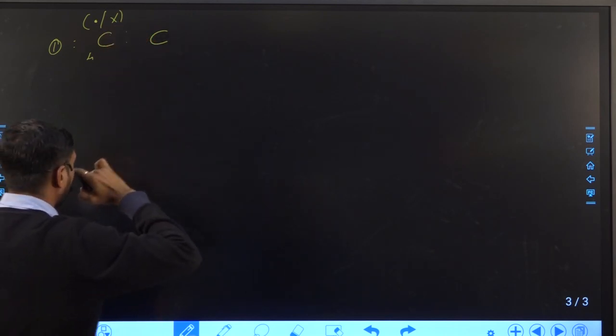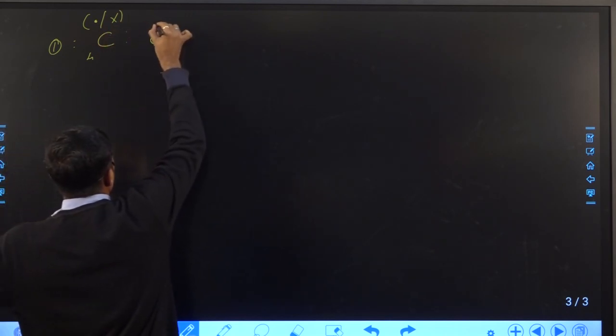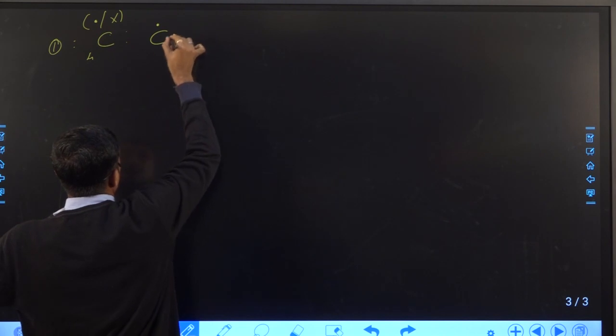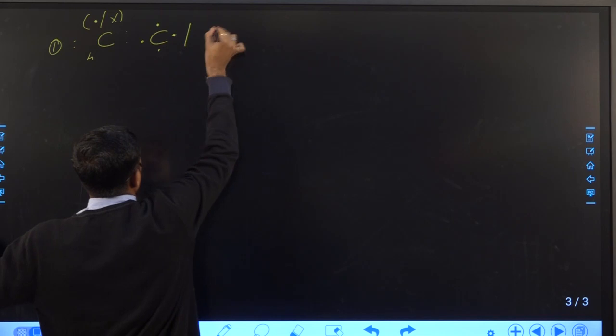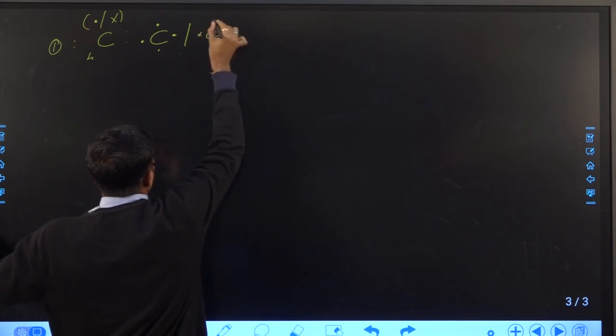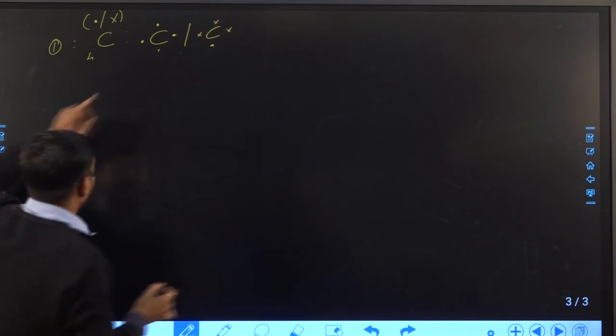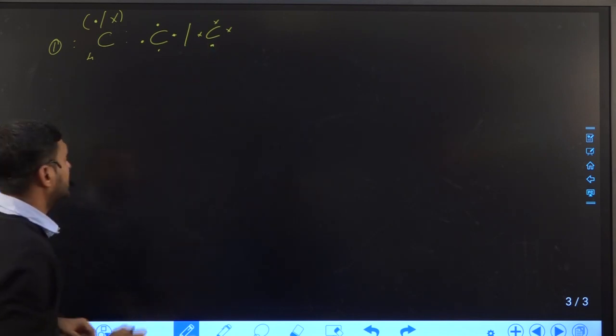So suppose here we represent the electrons by dots like this. It is known as Lewis dotted representation.